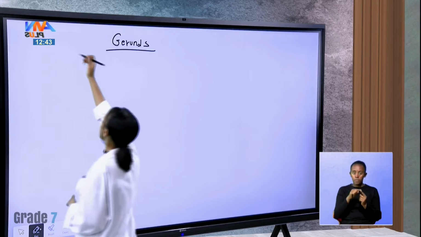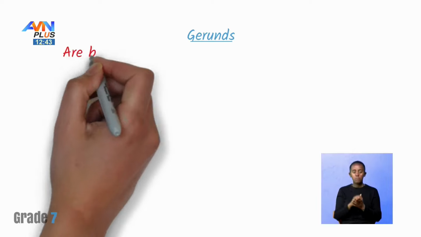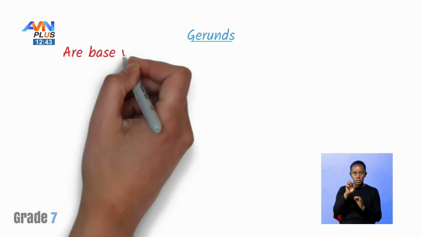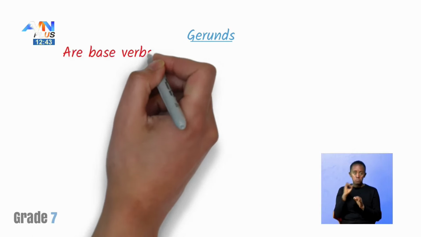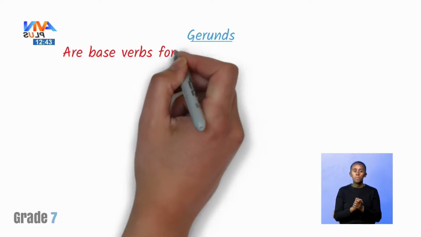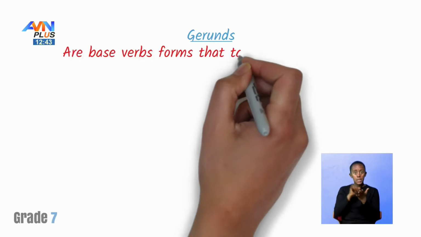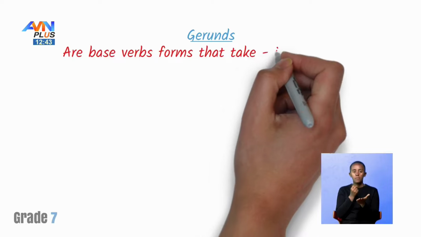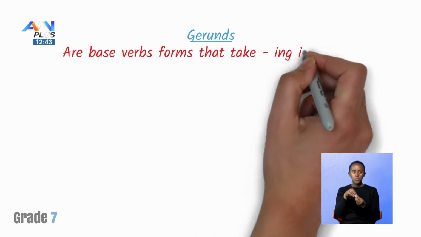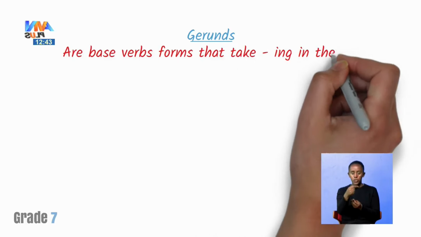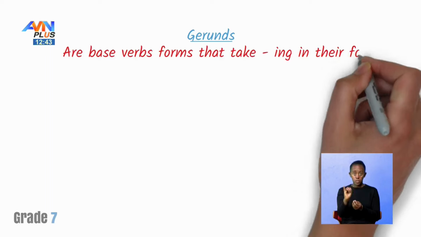Let's define this first. Gerunds are base verb forms that take ing in their form.